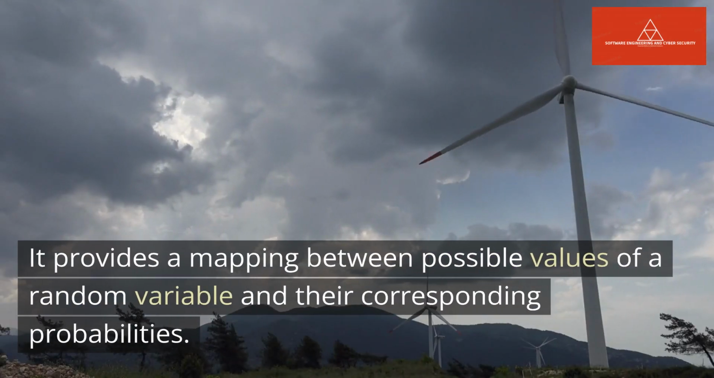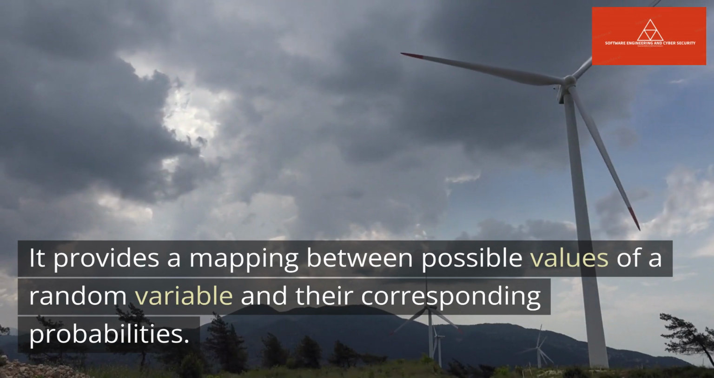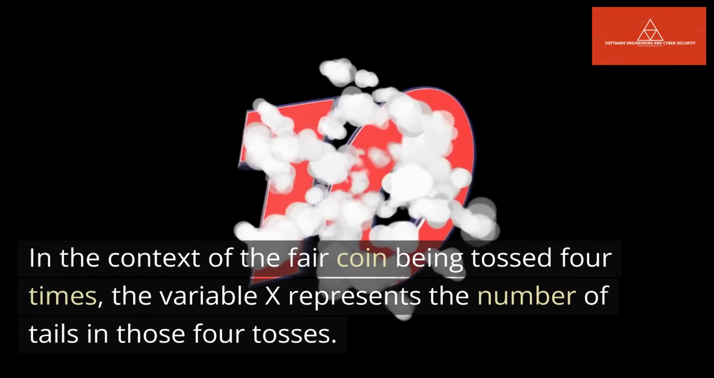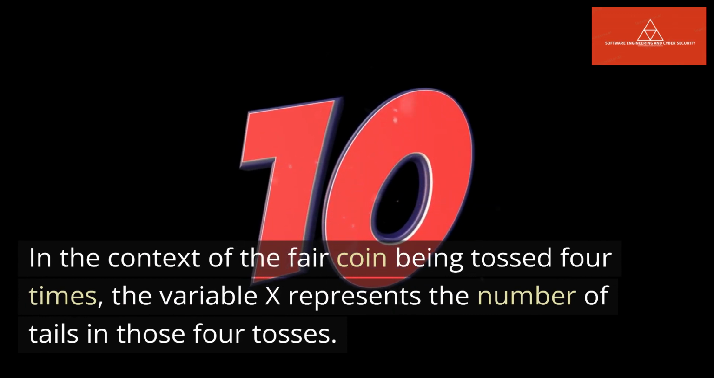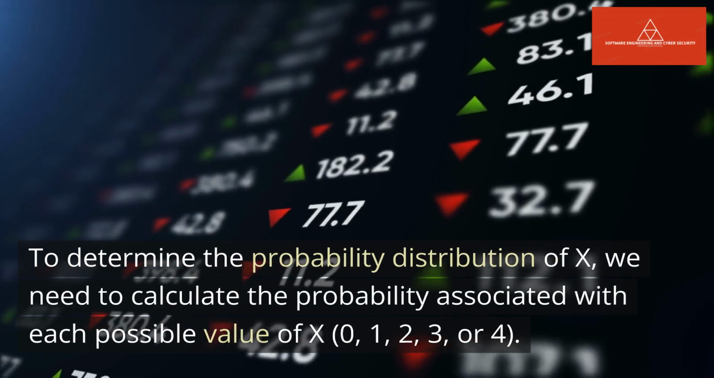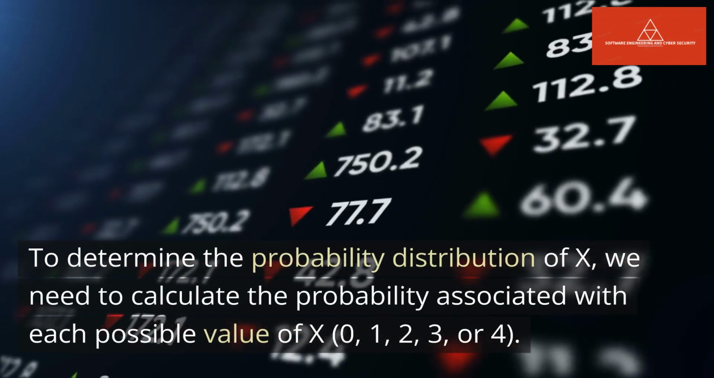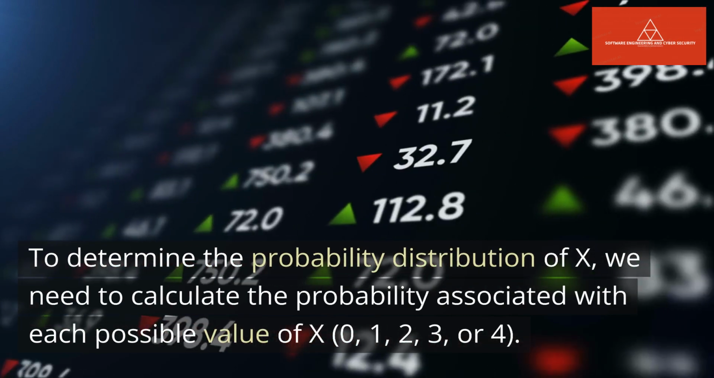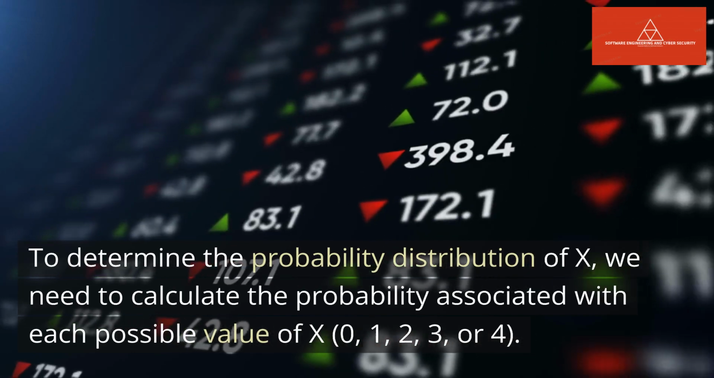It provides a mapping between possible values of a random variable and their corresponding probabilities. In the context of the fair coin being tossed 4 times, the variable x represents the number of tails in those 4 tosses. To determine the probability distribution of x, we need to calculate the probability associated with each possible value of x: 0, 1, 2, 3, or 4.